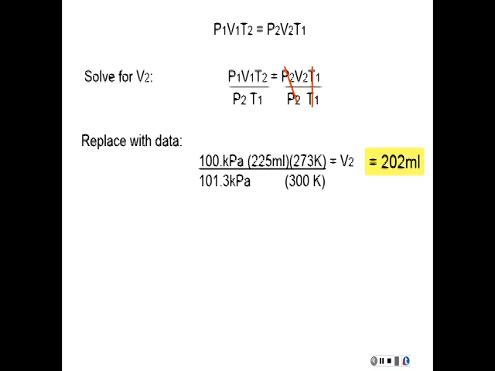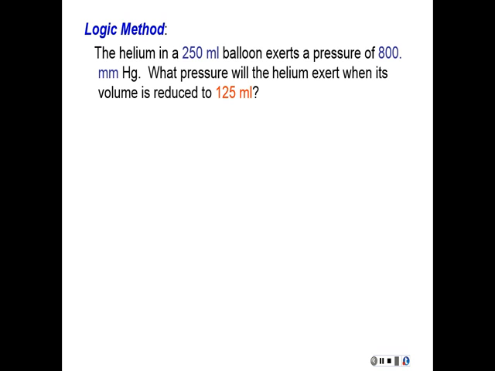So now let's take a look at another way we could do this. This is called the logic method, where we just figure out what will happen to our unknown, whether it'll get larger or smaller, and then we just make fractions out of the data to make this work. So these are the same three problems that I just went through, but looking at it logically. So here was the first problem, and there was the data.